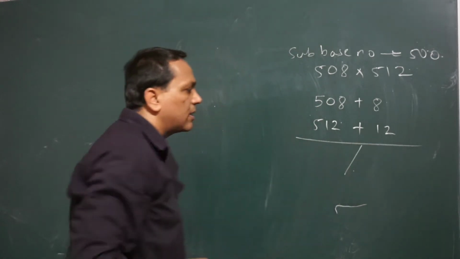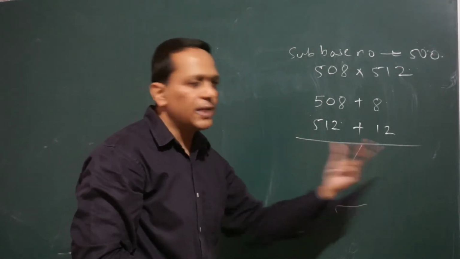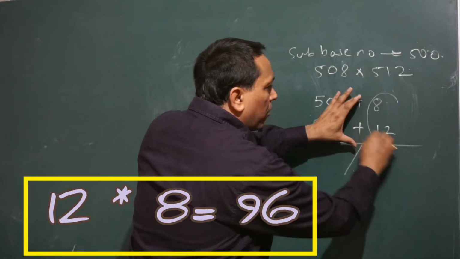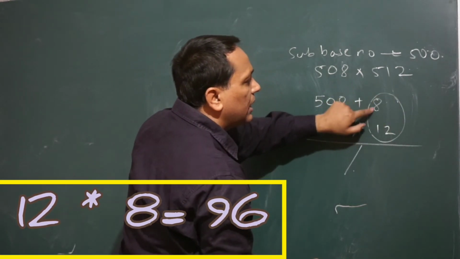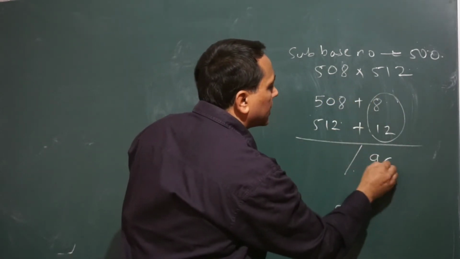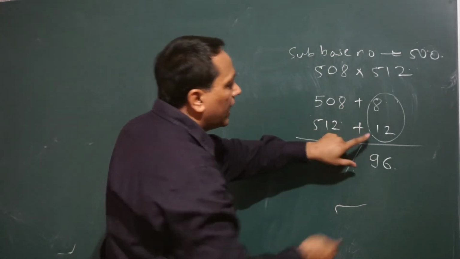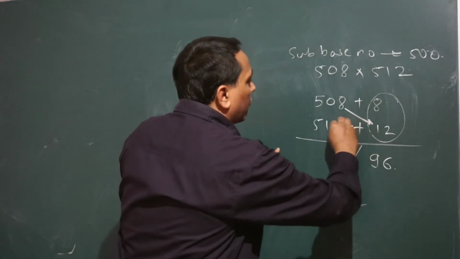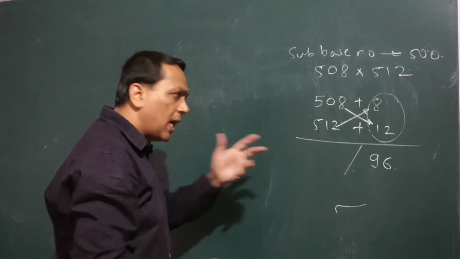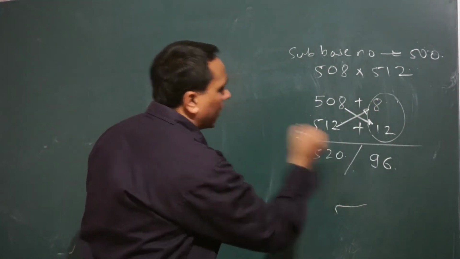Now we have the answer in the form of LHS and RHS. In the right hand side part, we need multiplication of these numbers. 12 8s are 96. In the left hand side part, we either add 508 plus 12 or we add 512 plus 8. The answer is the same, 520.